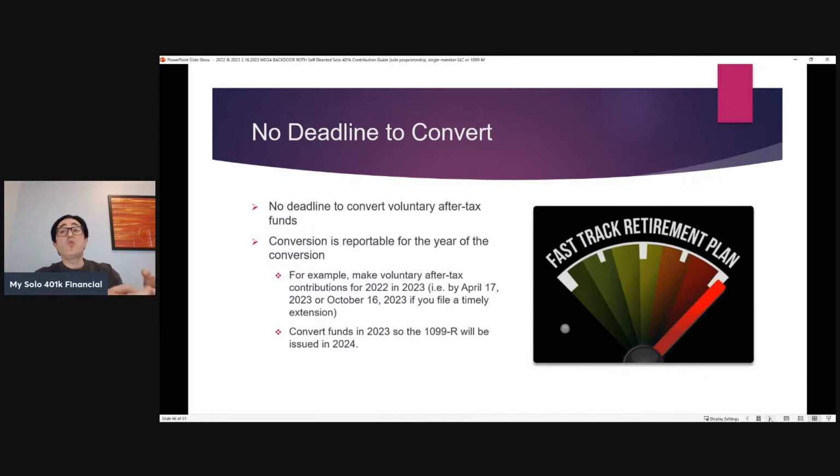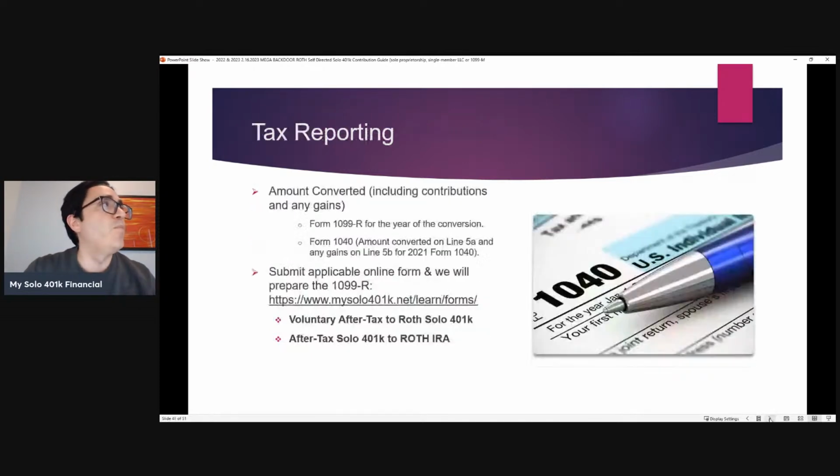So they might be making 2022 contributions in the calendar year 2023, which means the subsequent transfer to either the Roth Solo 401k or Roth IRA could very well likely be in 2023. If the funds are converted in 2023, then the 1099-R will not be issued until 2024. Then that's fine.